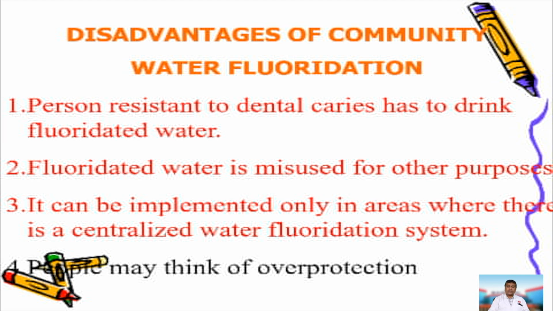It can be implemented only in areas which have a centralized piped water distribution system. That is, countries which have only one method of distributing water supplies. If those countries add fluoride to the water supplies in case it is deficient in fluoride, this is said to be very effective. But in countries which have multiple sources of water and multiple distribution systems, this is not a practical method.